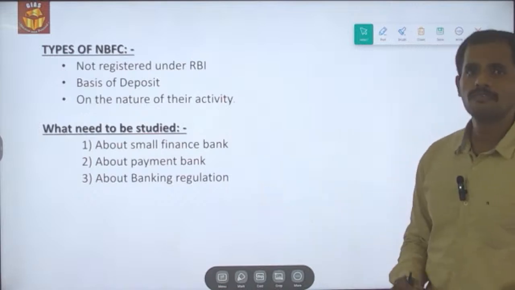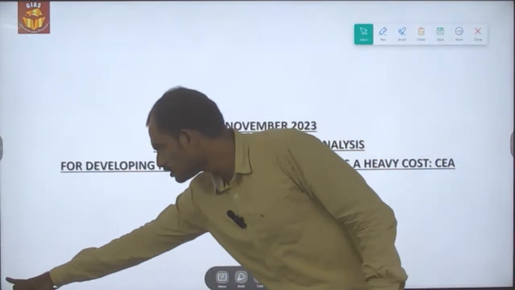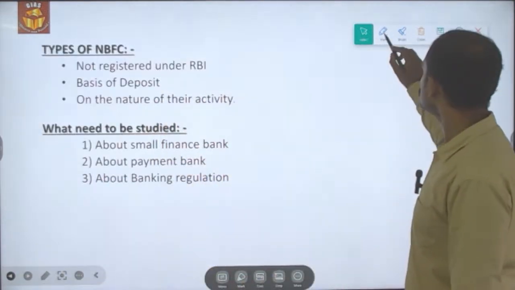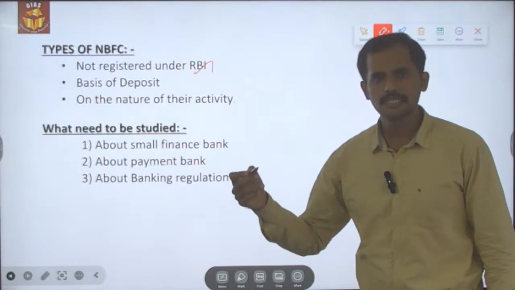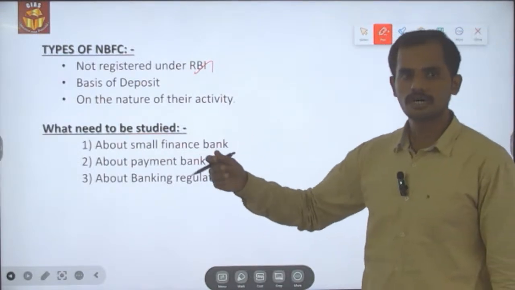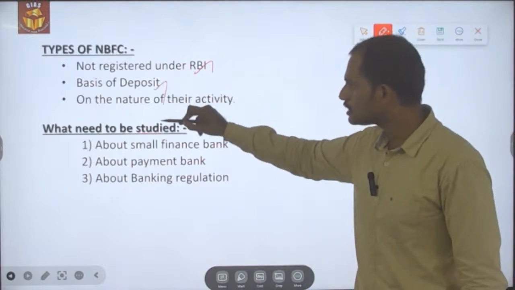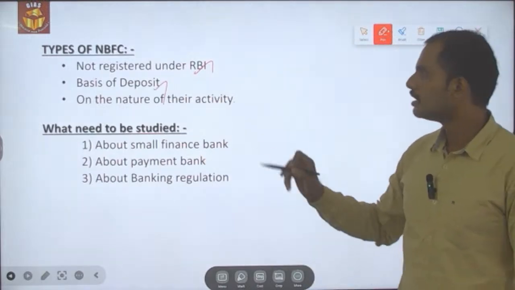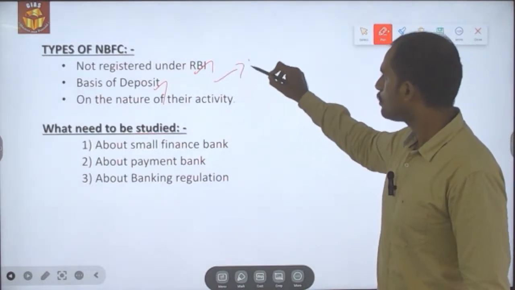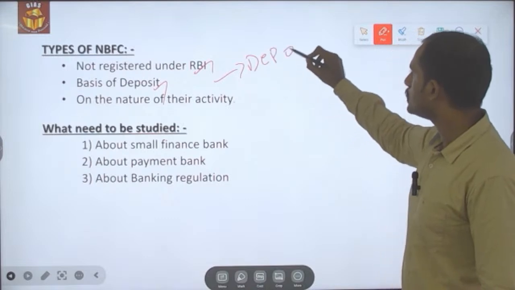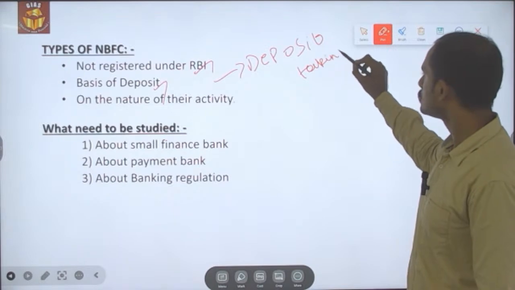So what are the types of NBFCs? One is the NBFCs that are not registered under RBI, as I said, like those registered under the Companies Act, etc. On the basis of deposit, NBFCs are further divided into deposit taking NBFCs and non-deposit taking NBFCs.